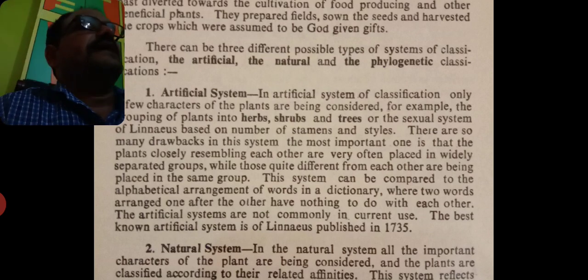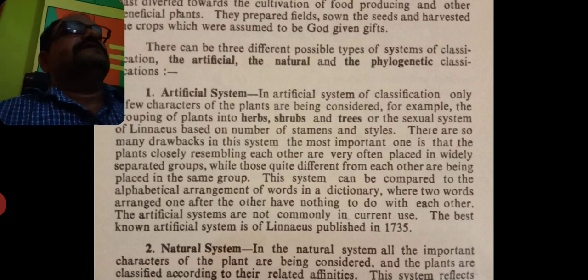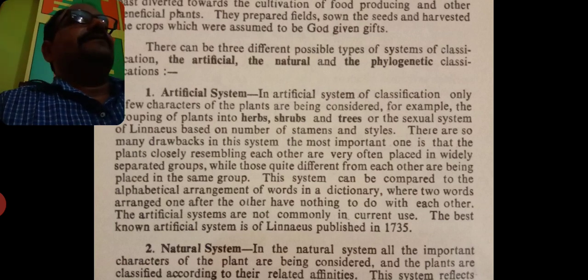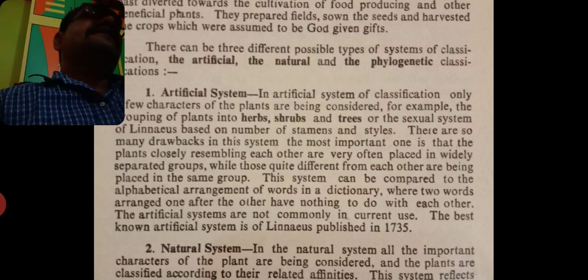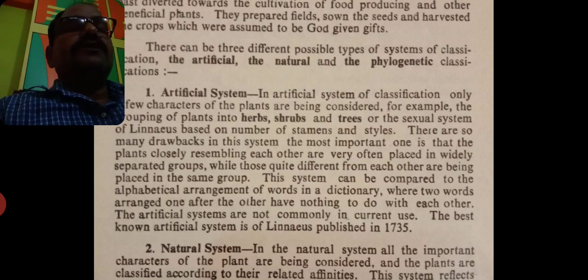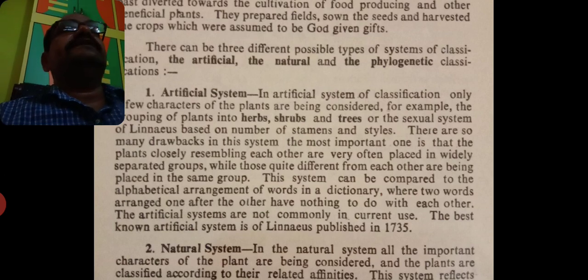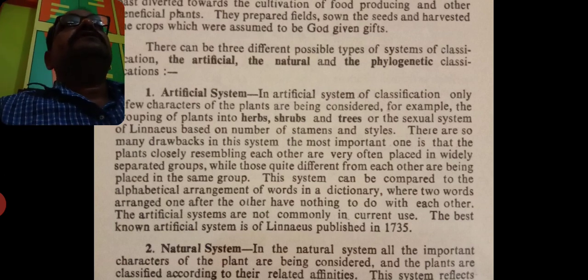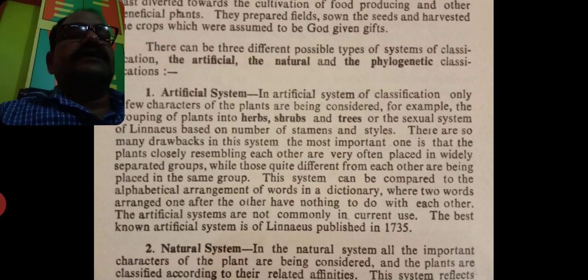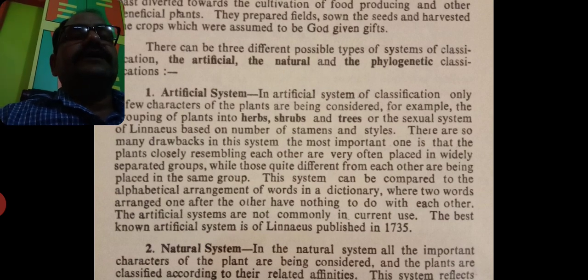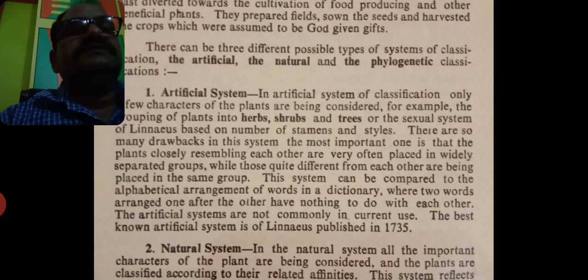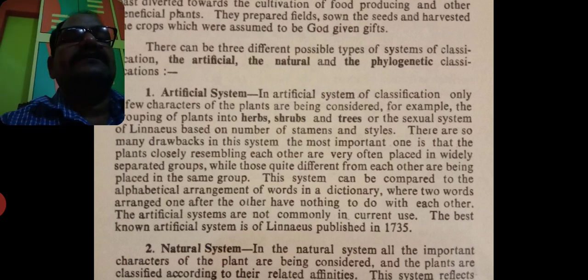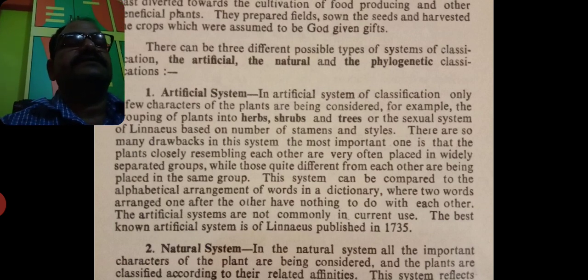What are the numbers of styles? Maybe 5 stamens, maybe 10 stamens. Style may be only one, monocarpellary and bicarpellary and so on. 2 styles, 3 styles. In Hibiscus, there are 5 styles united together. In Calotropis procera, there are 2 styles also. Such characters, the number of styles, are considered in the artificial system.